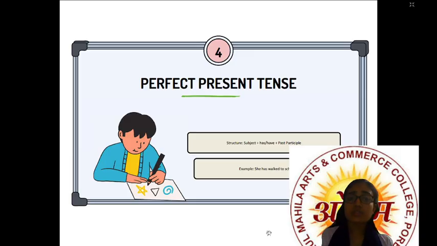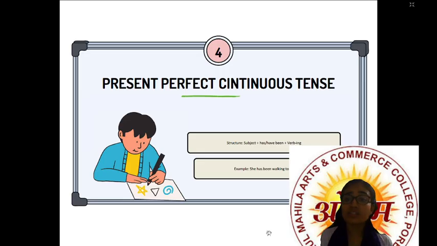Now, let us go to present perfect continuous tense. So in present tense, first of all the subject comes first, then perfect. In the perfect, what have we seen? Have and has. It is not only continuous tense, not only perfect tense, it is perfect continuous. So been will come, and in continuous, what we have seen, verb with ing, right? So all the mixture will come here.